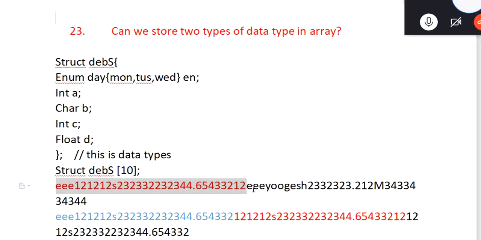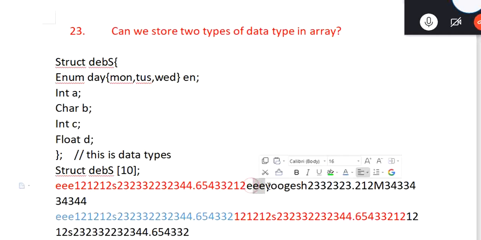This becomes one data type. This becomes another data type. So my question is, can we save like this, like enum, then some integer, then character, then some integer, then some float, or whatever is here, or then enum, then character array, then maybe integer, then maybe float, then maybe character, then like we will use the same memory.